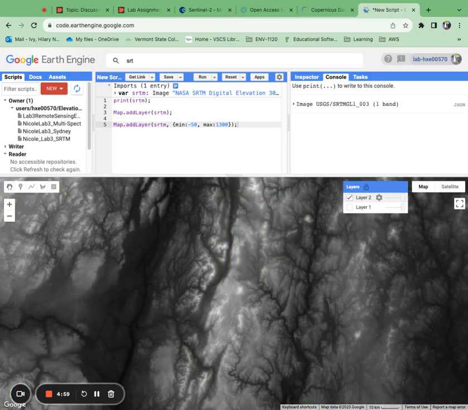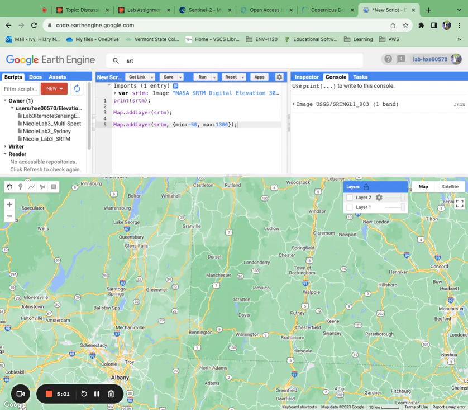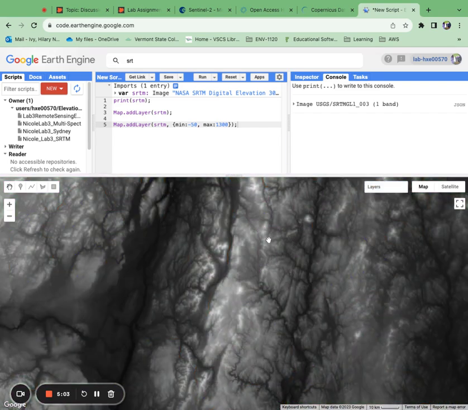Okay. So here we have it. Again, this is Bennington. And this is what it looks like. So these higher, lighter values, these are the mountain peaks, and these darker, lower areas, these are mostly rivers in this instance, but these are your below sea level places. So these are the river runs through it.